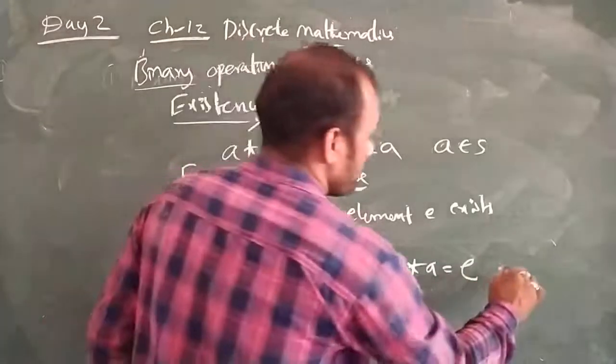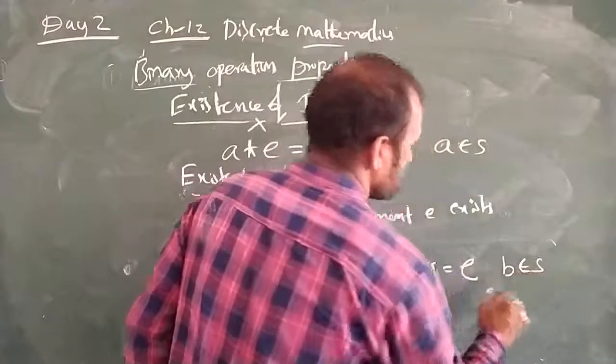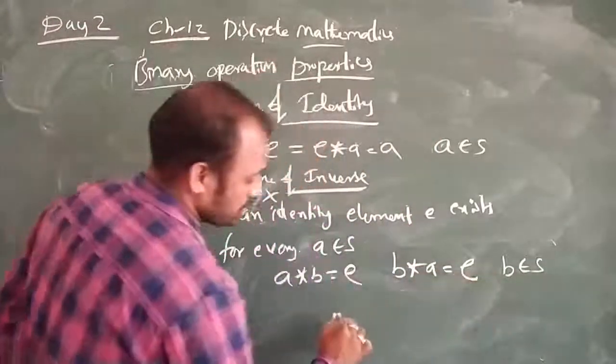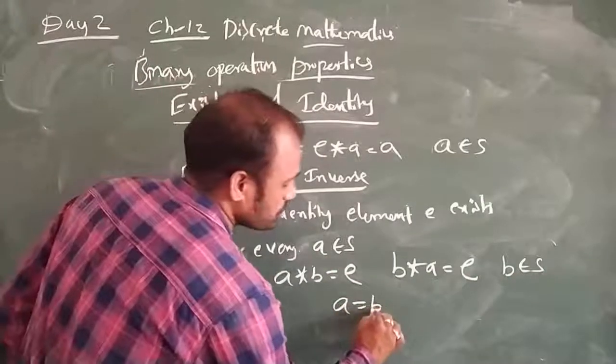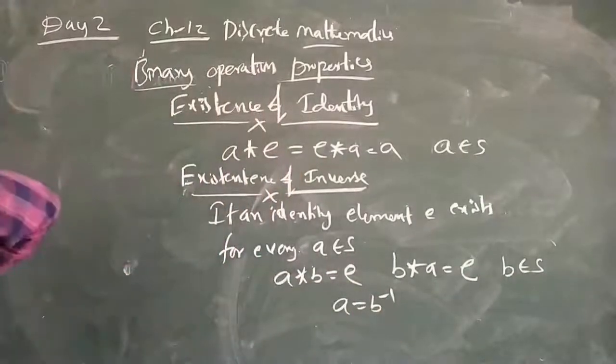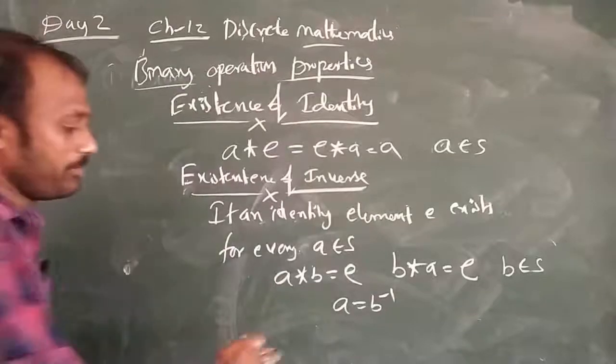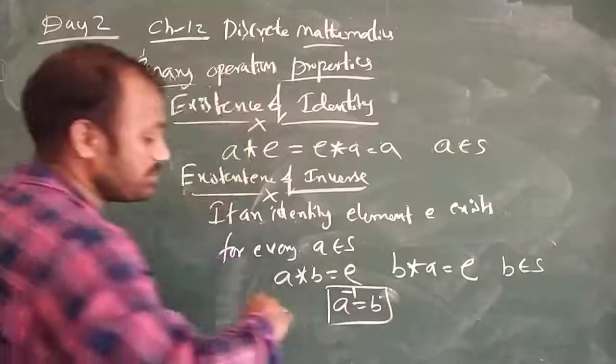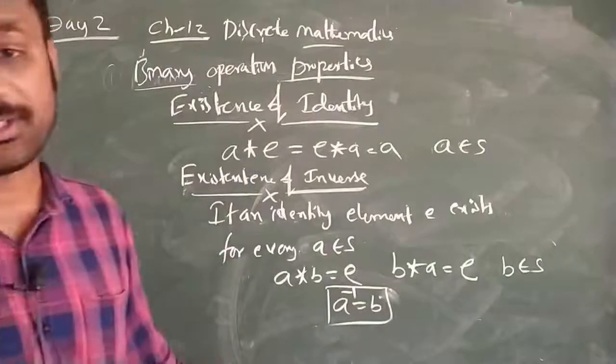Then we have to say that b also belongs to S. So a already belongs to S, and if b belongs to S, then we can write a inverse is equal to b. Why? Because for a, the inverse exists. So this is the existence of inverse.